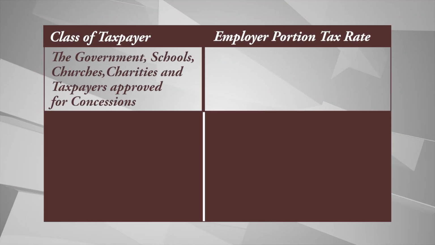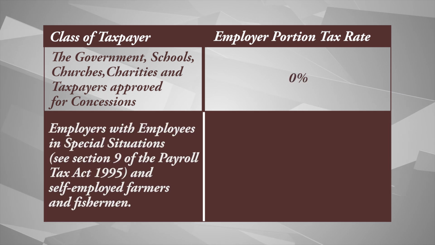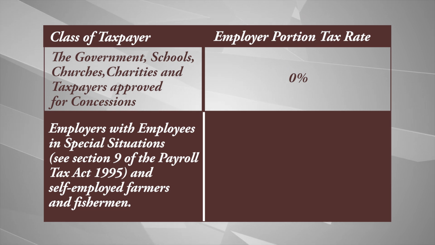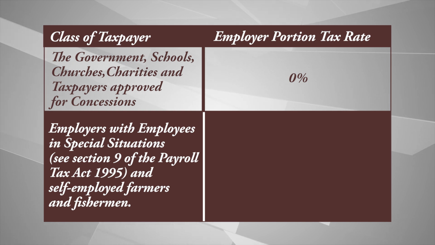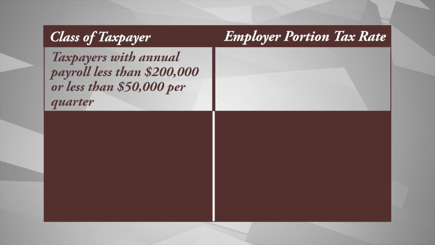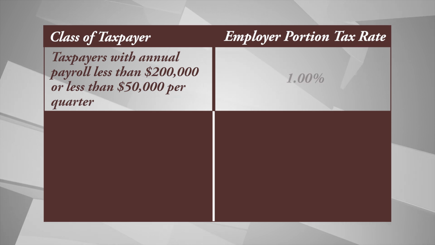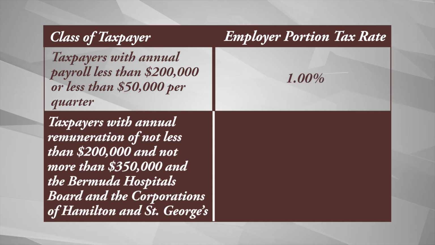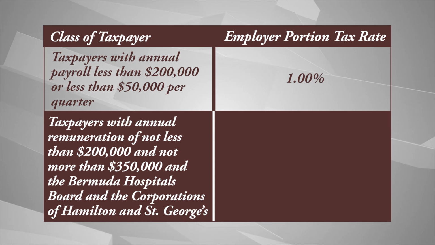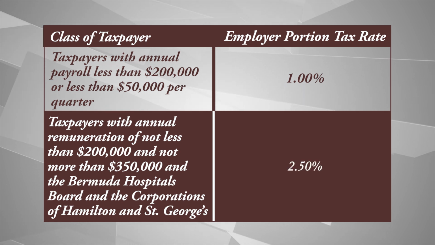The government, schools, churches, charities, and taxpayers approved for concessions: 0%. Employers with employees in special situations, see Section 9 of the Payroll Tax Act 1995, and self-employed farmers and fishermen: 0%. Taxpayers with annual payroll less than $200,000 or less than $50,000 per quarter: 1%. Taxpayers with annual remuneration of not less than $200,000 and not more than $350,000, and the Bermuda Hospitals Board and the corporations of Hamilton and St. George's: 2.5%.